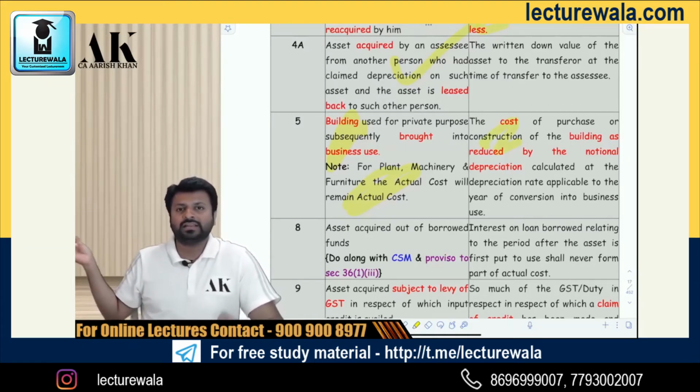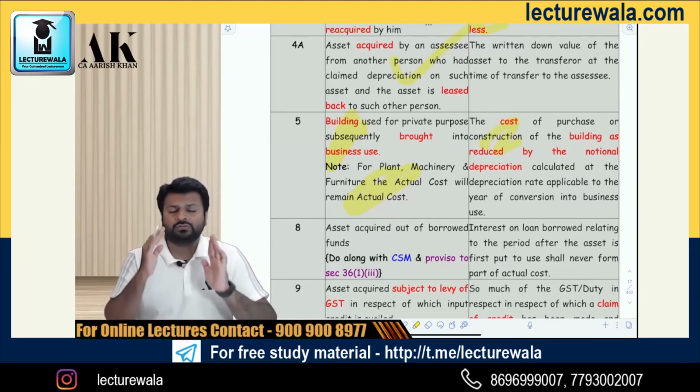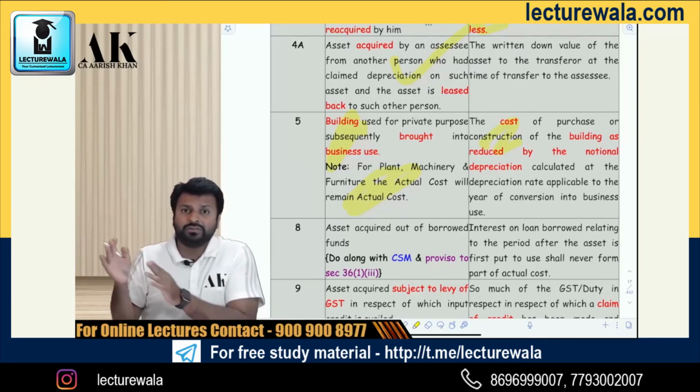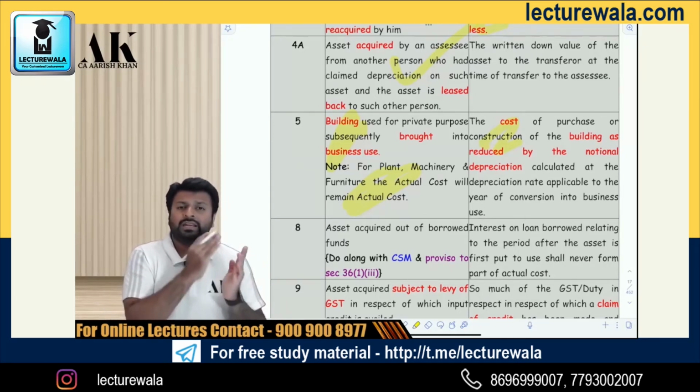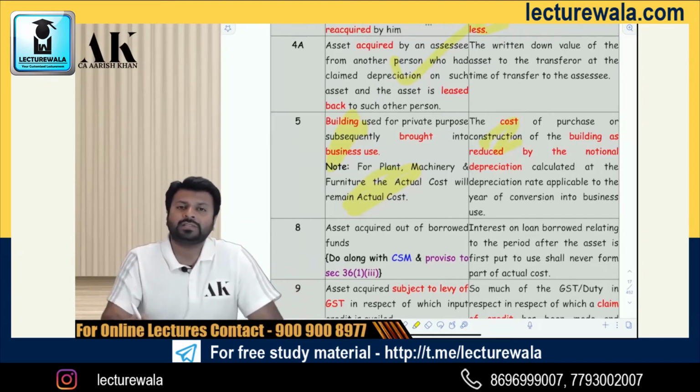Suppose in 2015-16 I bought a personal property, and in 2021-22 I am converting that property into a business property. In that case, actual cost will not remain actual cost. It will be the actual cost of 2015-16 minus the depreciation from 2015-16 to 2020-21, which I have to reduce from the actual cost as per the rate of 21-22, and that will become my actual cost.